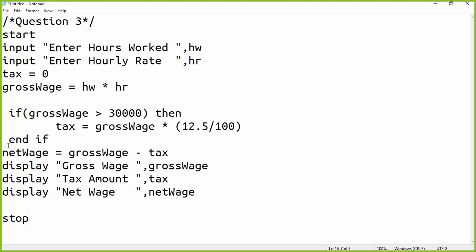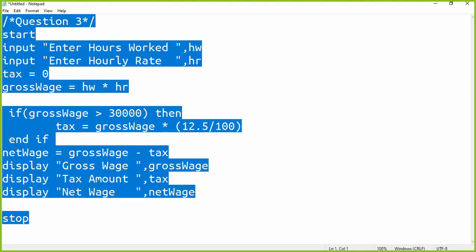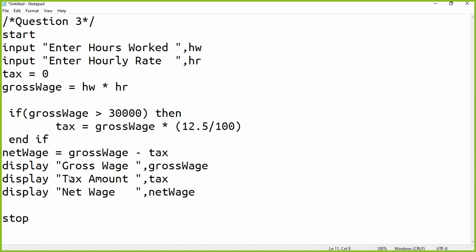So I will post this in your chat window. Quickly take it if you want, right? It's up to you, no worries. Anyways, it is getting recorded in the video. Now the next thing, I will explain this to you. Start the program. We get the two inputs from the keyboard, which are hours worked and hourly rate. It is not quickly doing a program, okay?